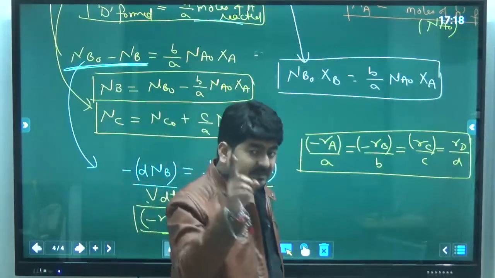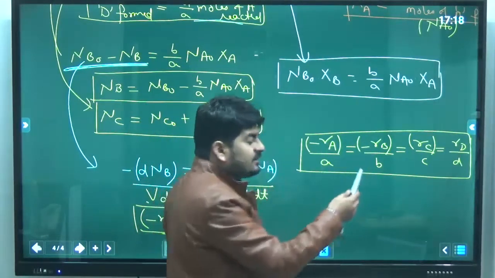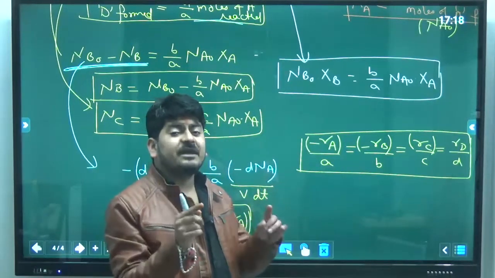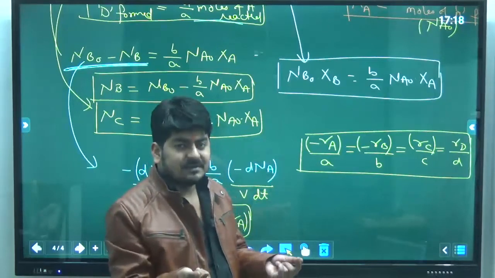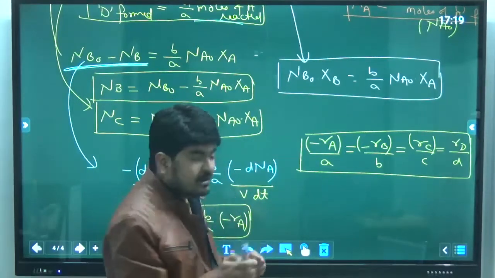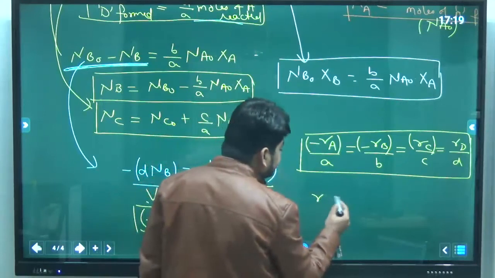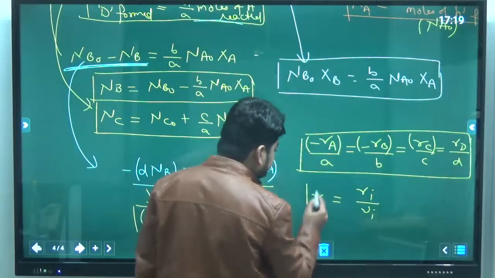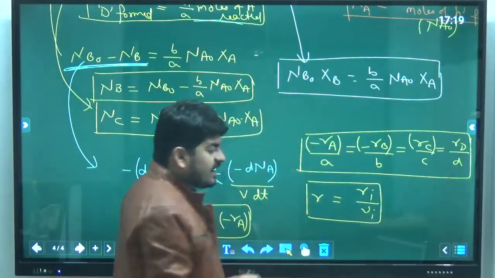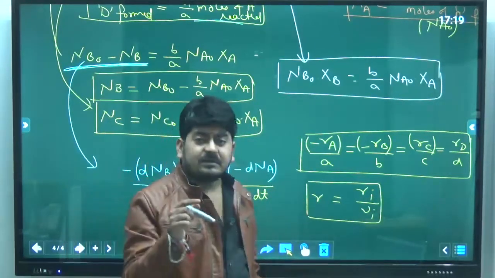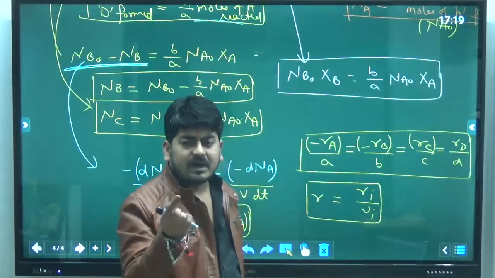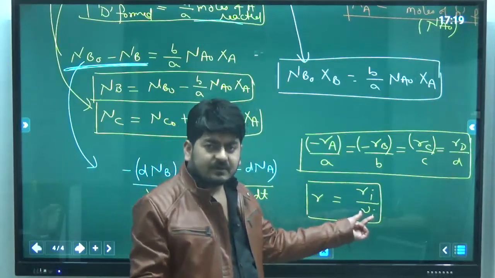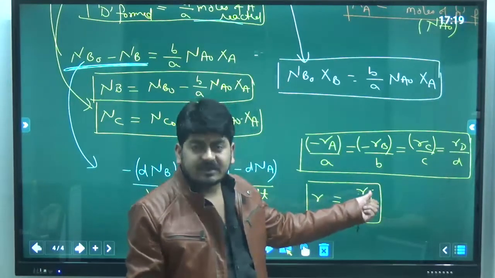So listen carefully, minus rA, rB, rC, rD, these are not the rate of reaction. These are the rate of reaction in terms of components. If I am talking about the rate of reaction, that is always defined as ri upon nu i. If component i represents a reactant, then nu i must be negative, and so this ri has to be a negative value.